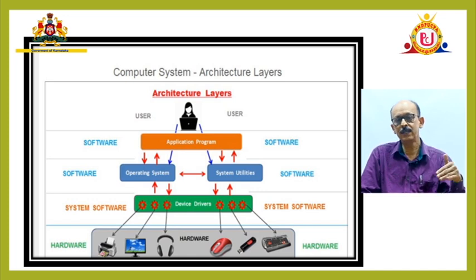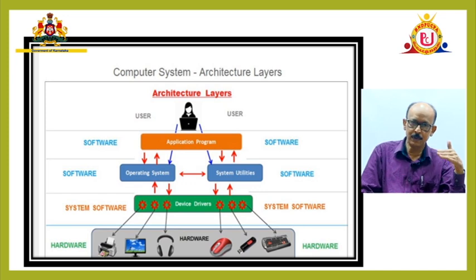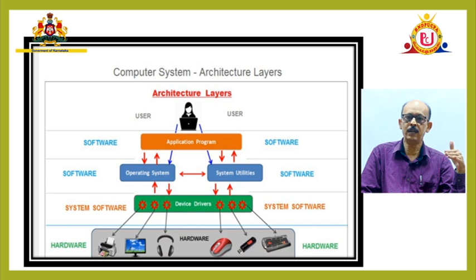Then it goes to the system software, in particular the BIOS I told you about, or command line interpreters, and then the hardware. In this set of layers, hardware is the innermost component. Next comes the system software, then the application software, and then the users to operate the system.